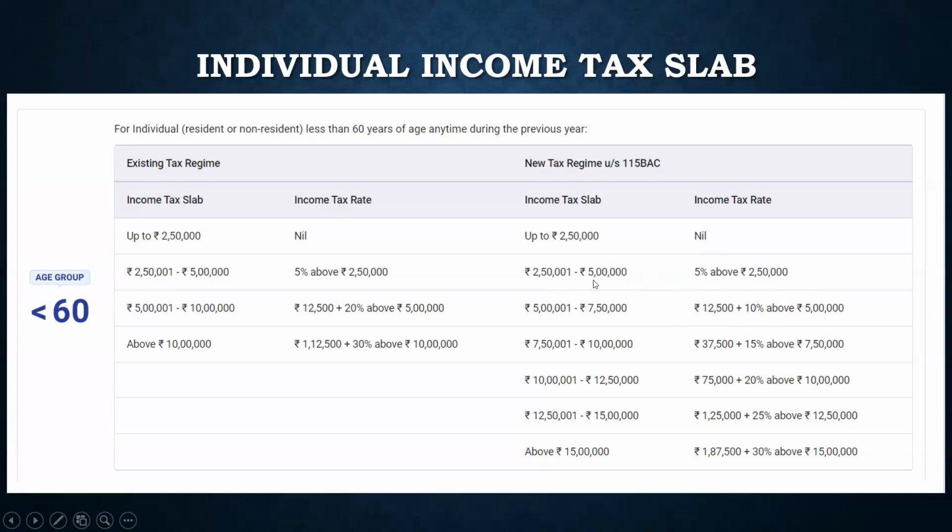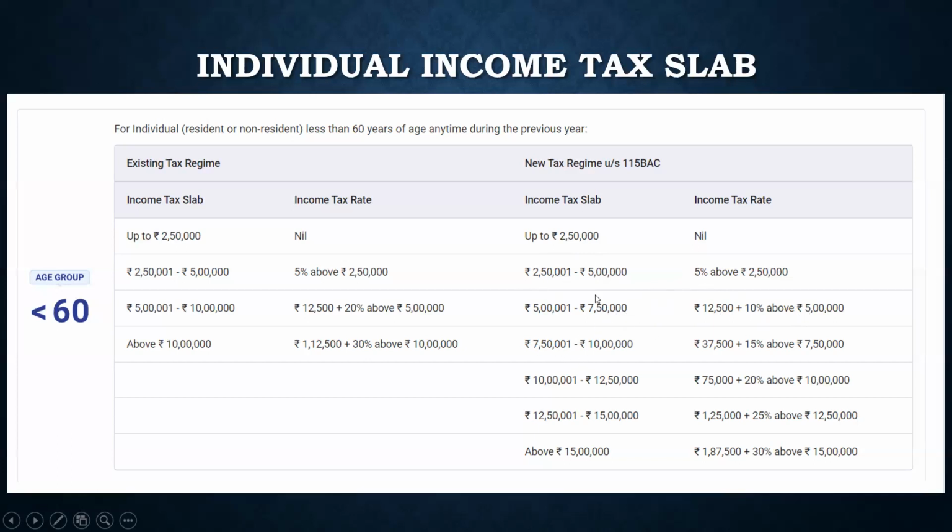So the tax that is deducted: suppose your income is 7 lakh. Between 2 lakh 50,000 and 5 lakh, that would be approximately 2 lakh 50,000. That 2 lakh 50,000 will be taxed at 5%, and the remaining 2 lakh would be taxed at 10%, right? It is not that if your income is 7 lakh, you will be taxed 10% on all of it. It's an incremental tax system, right? So the moment your income falls in a slab, that portion will be charged at that slab's rate. The remaining income will be charged in the other slab, and that's what you can see, 12,500. That's because 2,50,000 into 5% is 12,500, and in this way it will continue.